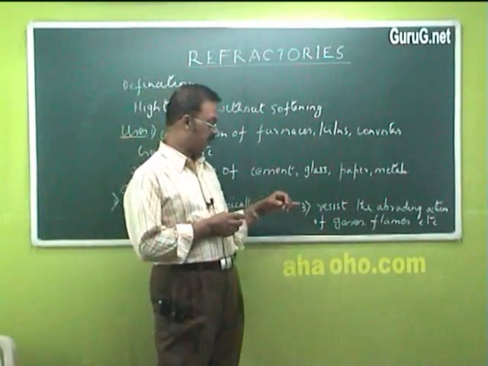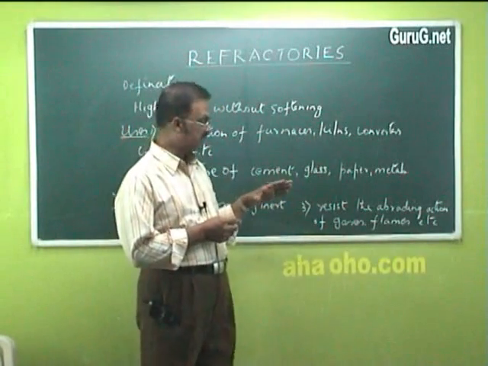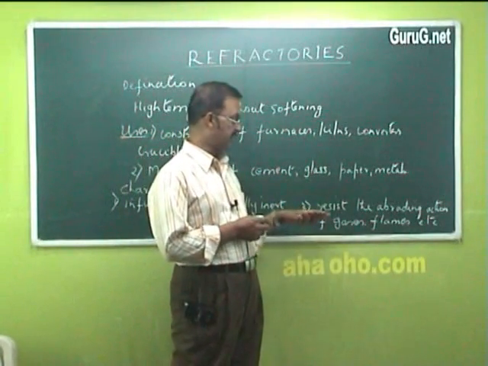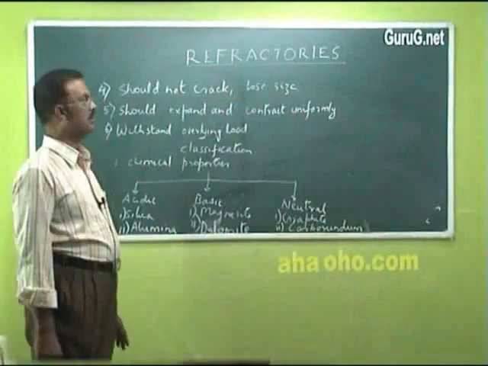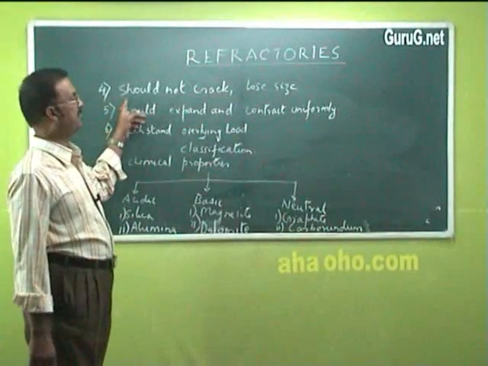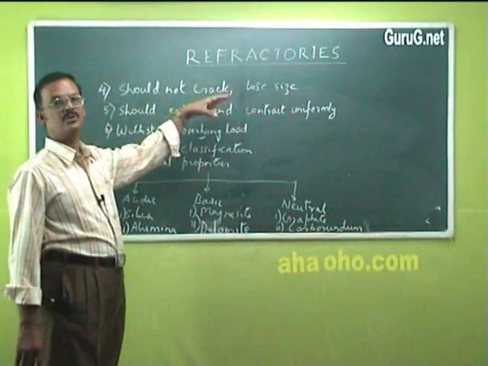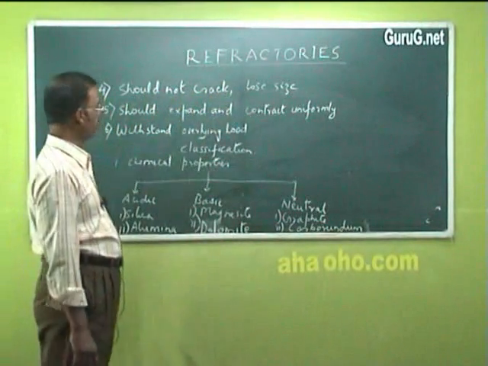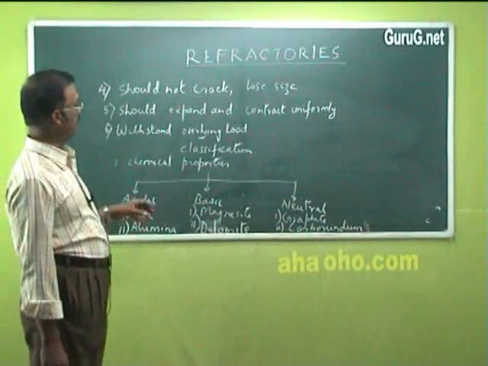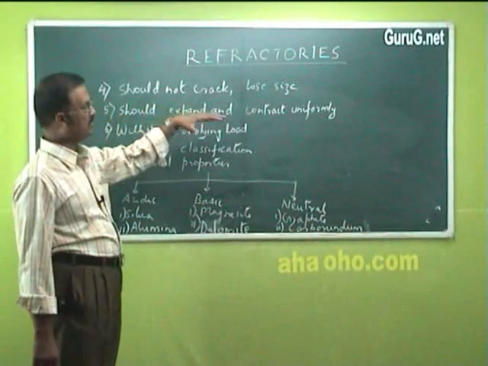Then the third property is that they should resist the abrading action of gases, flames, etc. The fourth property refractories should have is that they should not crack or lose size at the operating temperatures. Next, they should expand and contract uniformly.